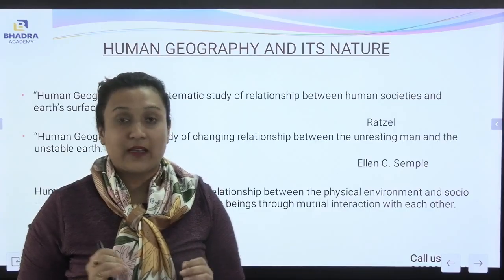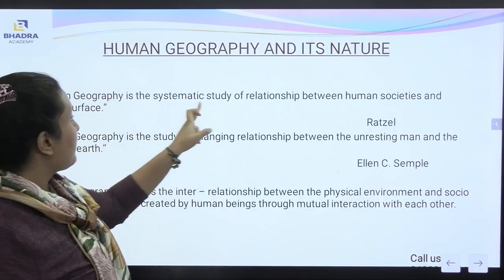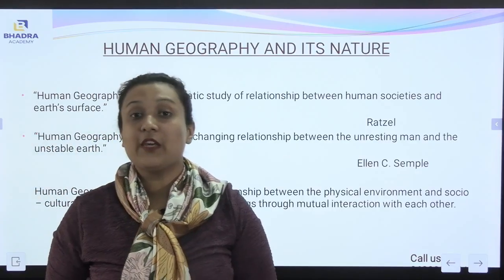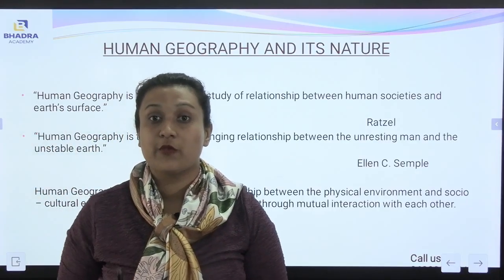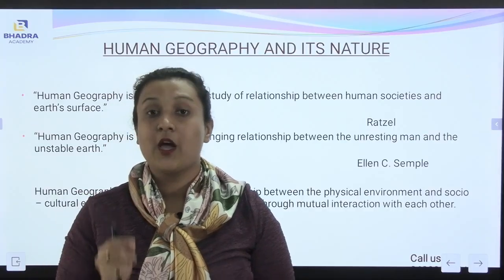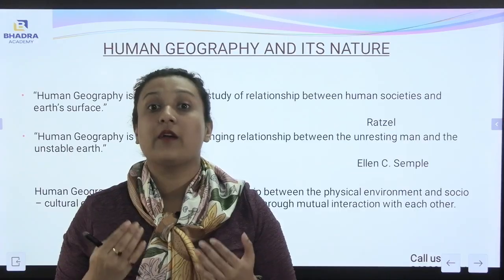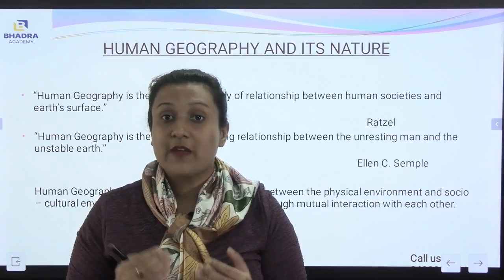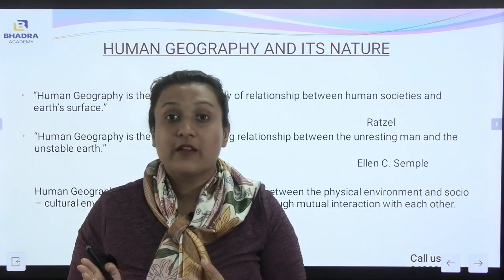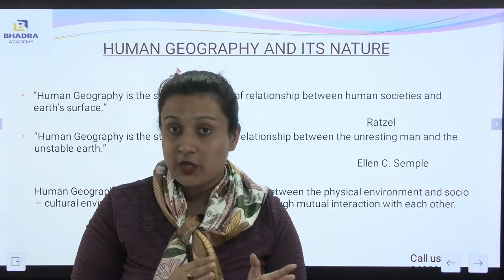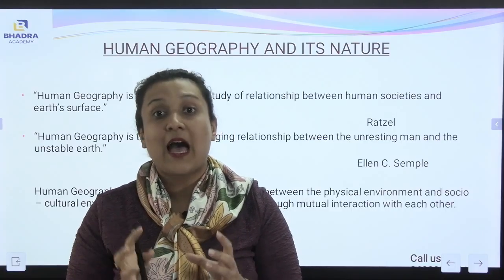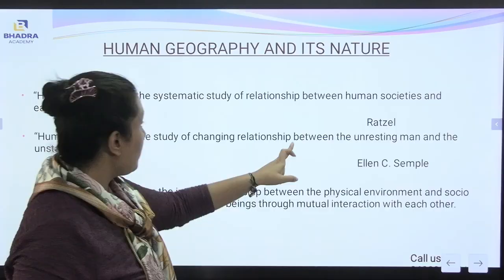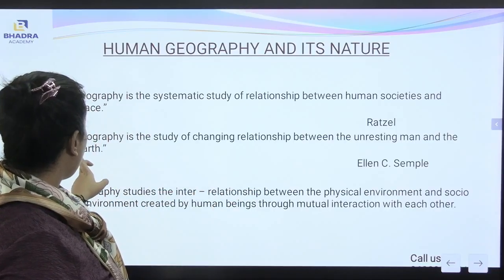Human geography and its nature. Human geography is the systematic study of the relationship between human societies and Earth's surface. Human geography is a study of the environment, of the ecosystem, and of the place where human beings or animals live together. It studies the interrelationship between human beings and the physical environment, how they both interact with each other. Human geography is the study of the changing relationship between the unresting man and the unstable earth.